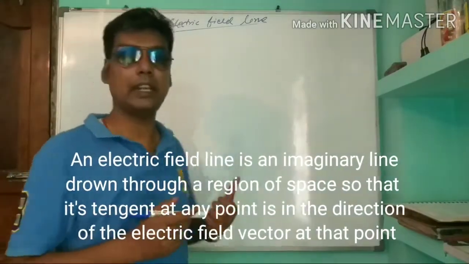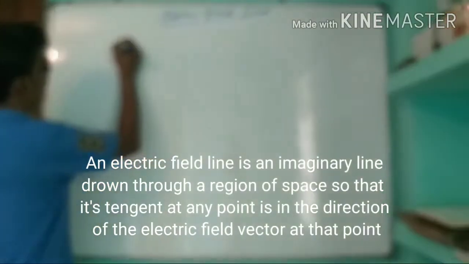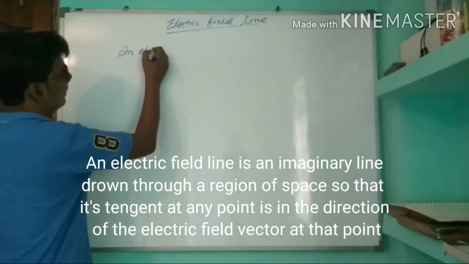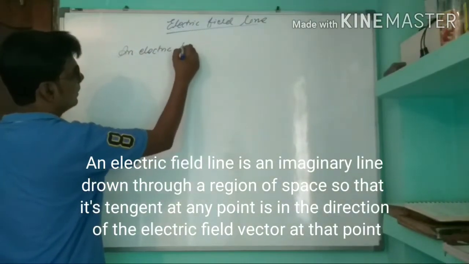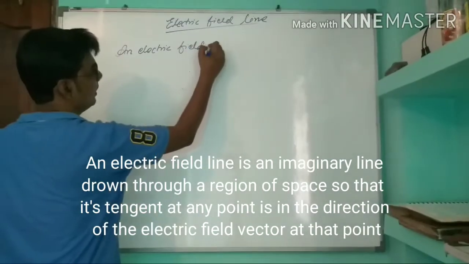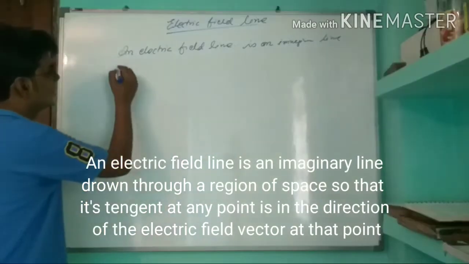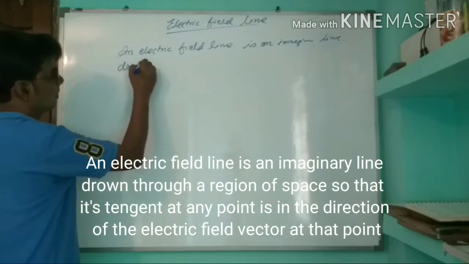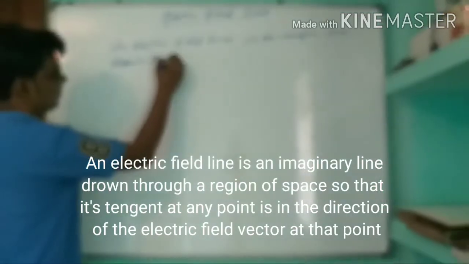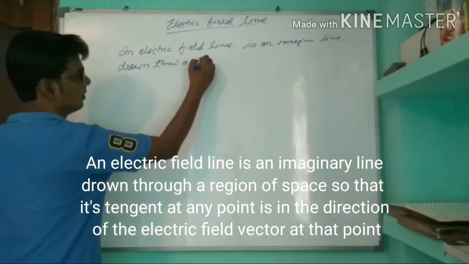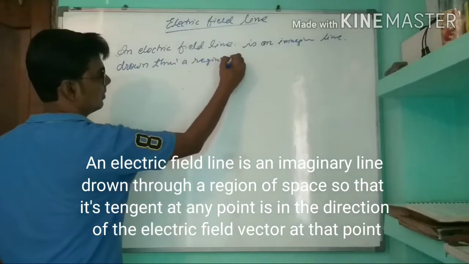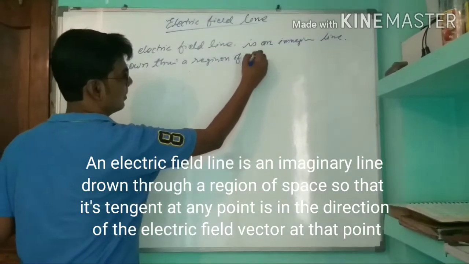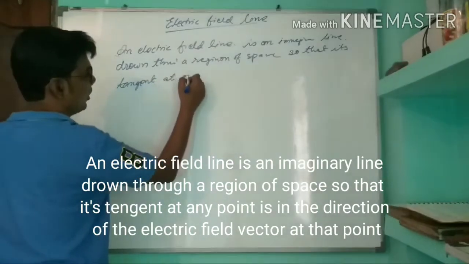So, an electric field line at any point.